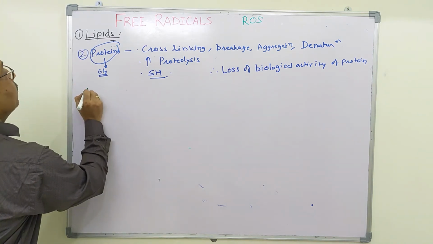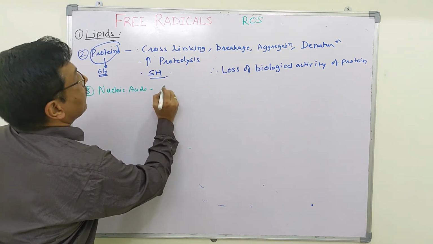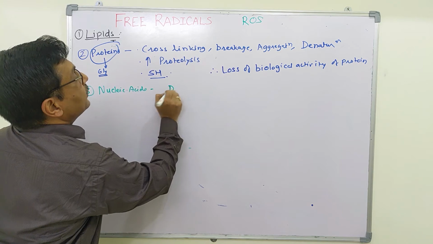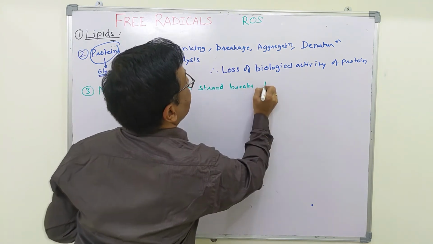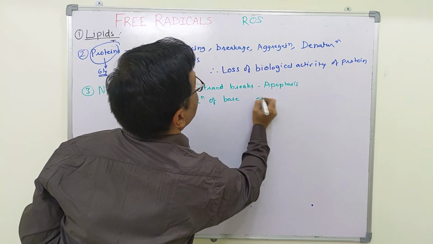Effect of free radicals on nucleic acids. Free radical attack on nucleic acid leads to DNA strand breaks. This is called apoptosis. Modification of bases is known as mutation.